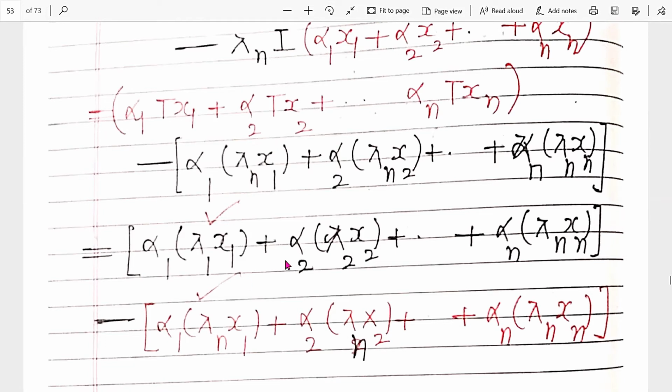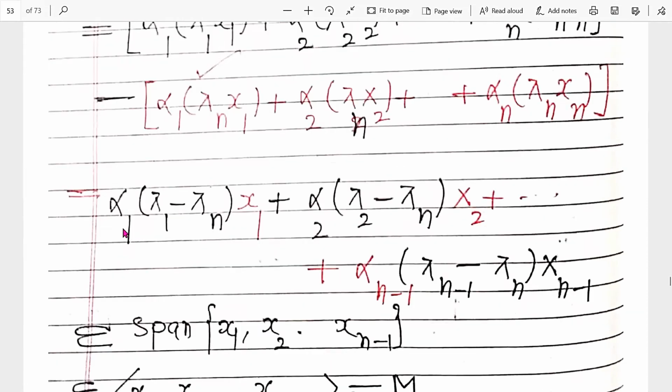So we get terms up to n − 1, n − 1 terms. So what is this? It is first, second, and so on, αₙ₋₁(λₙ₋₁ − λₙ)xₙ₋₁.